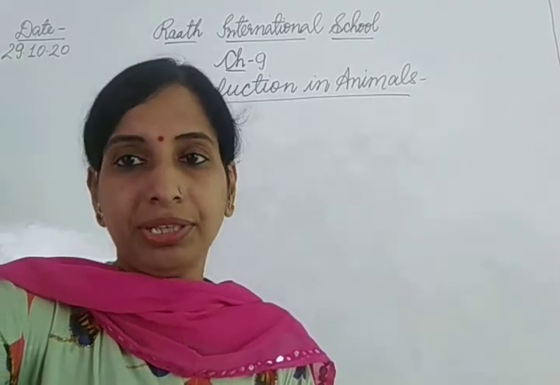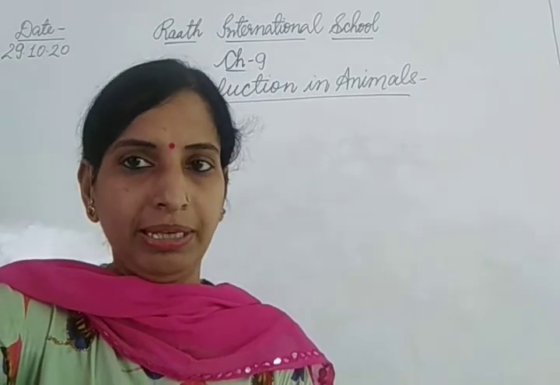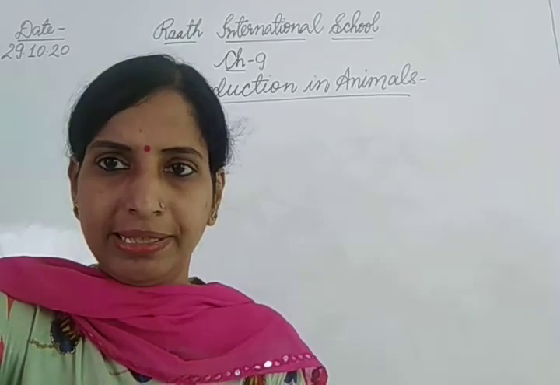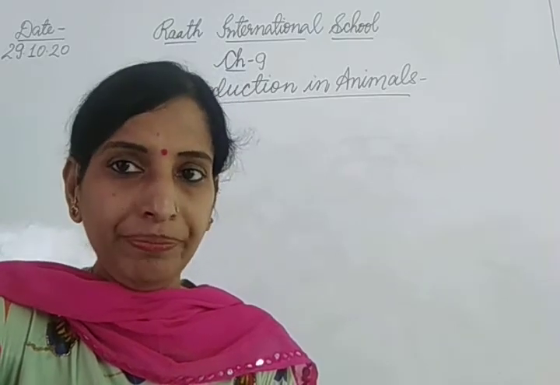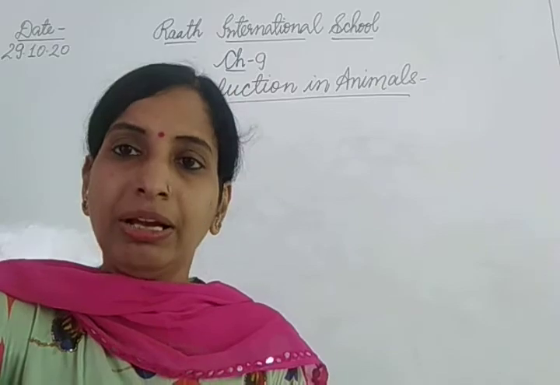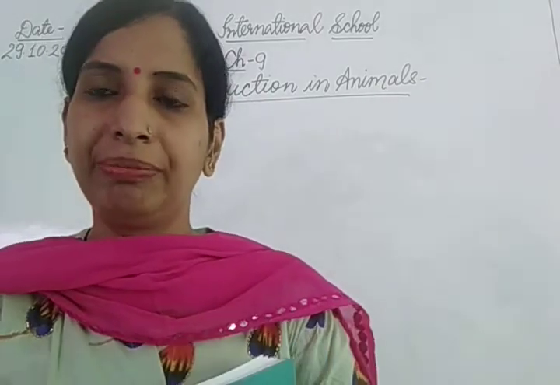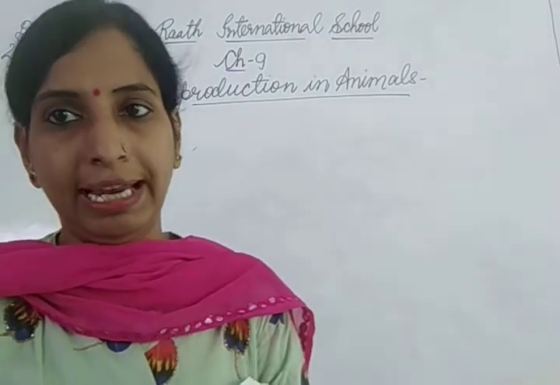Now the second question is, describe the process of fertilization in human beings. In human beings, sexual reproduction takes place. Males produce the male gamete, sperm, and females produce the female gamete, ovum. There are 2 ovaries in the female, and per month one ovary produces an egg.